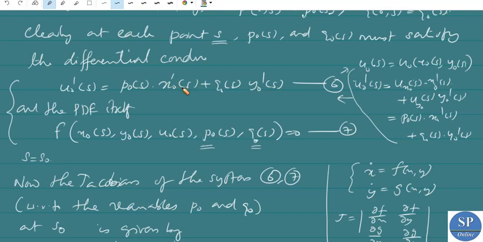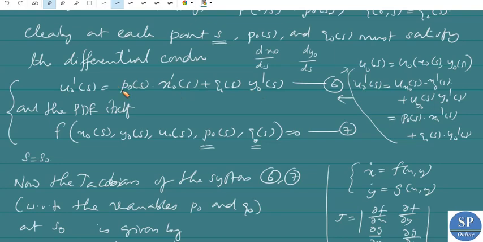We have x naught dash of s, y naught dash of s. Actually, x naught dash of s is nothing but dx naught divided by ds. We already know the initial condition for x naught, that is x naught of s. So differentiating with respect to s, we get x naught dash of s, and y naught dash of s is nothing but dy naught divided by ds. Actually, we know y naught is a function of s, the initial curve, right? So here also we have du naught divided by ds.